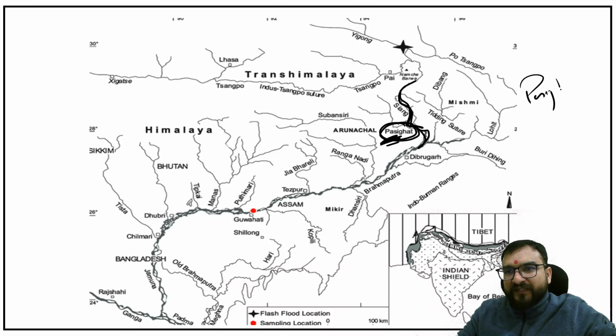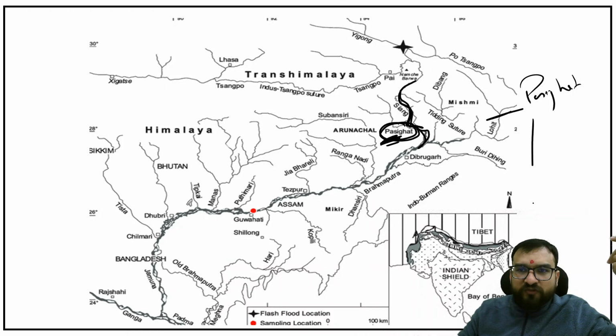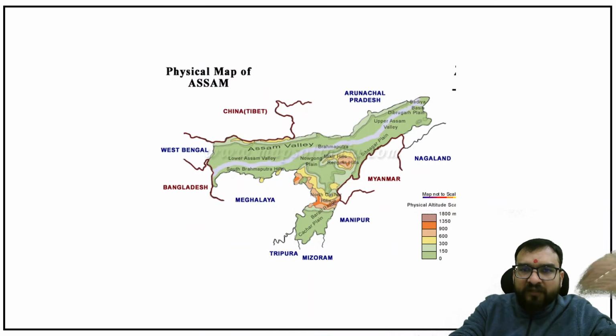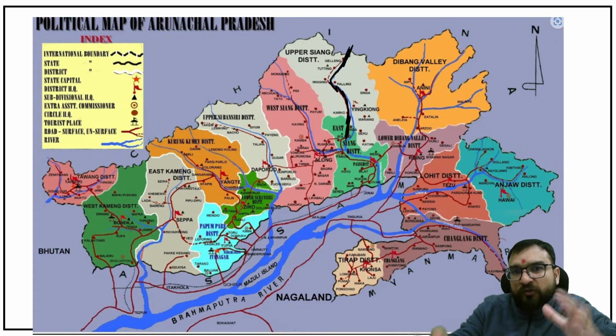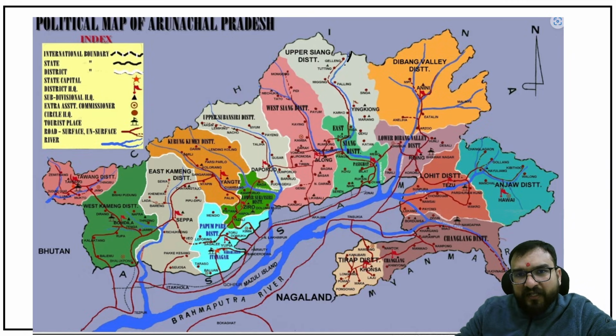Next time they can give you Pasighat to somewhere else, or ask which of the following cities does not pass through Brahmaputra. Like this they can form the question. We cannot do everything, but we can do some important cities. So over here, when it is getting passed by, you try to understand that it is going through Upper Siang district, East Siang district. So Siang is what?